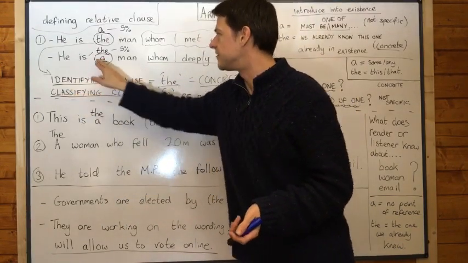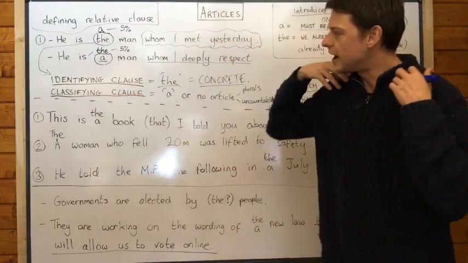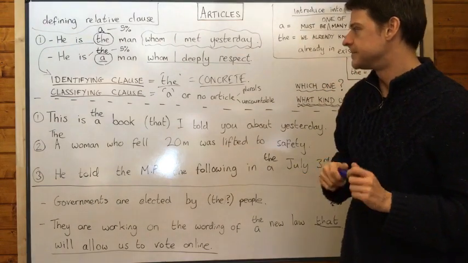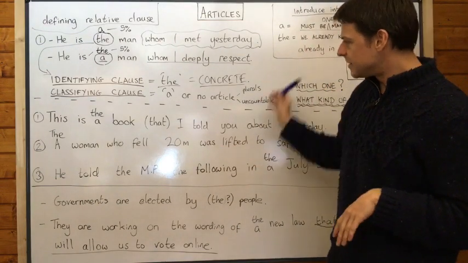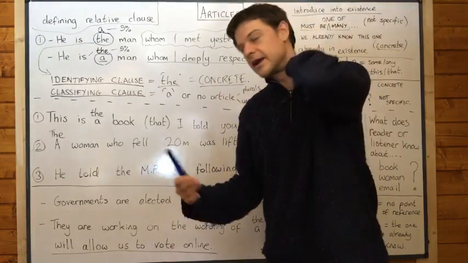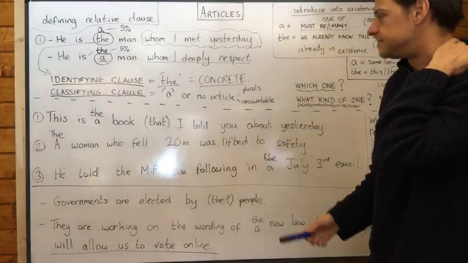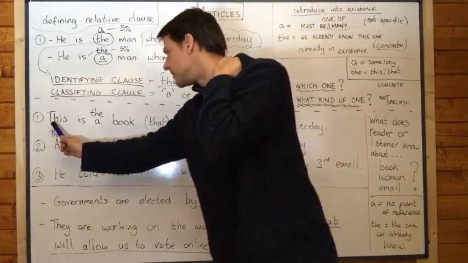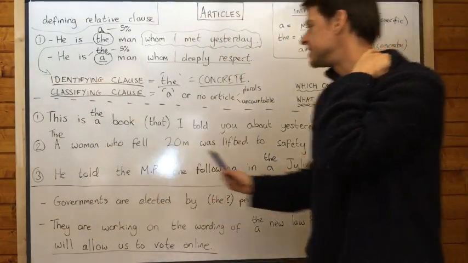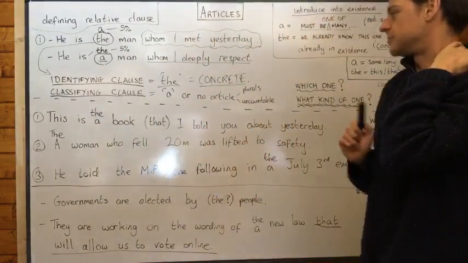We're just classifying when we use a. We're not identifying. We're not saying that one. We're saying it's this kind of one. Okay, let's come on to some other examples, because the more examples you have, the more you'll understand the difference between a and the. So if I look at this example, this is a book that I told you about yesterday, or this is the book that I told you about yesterday.